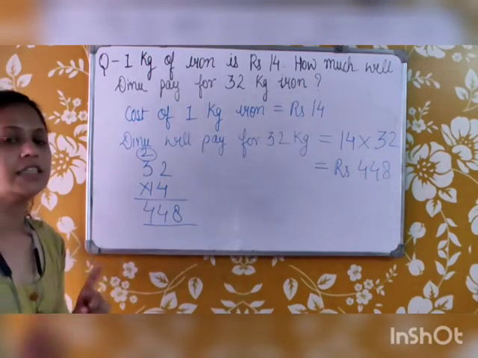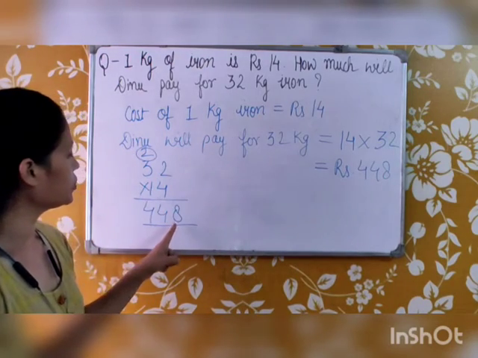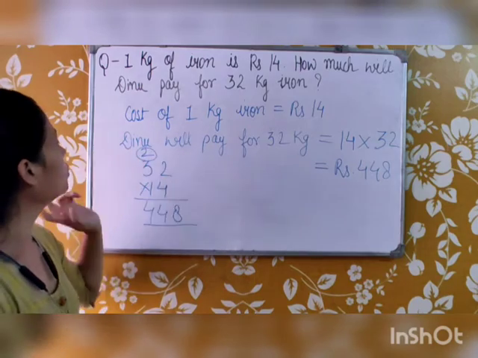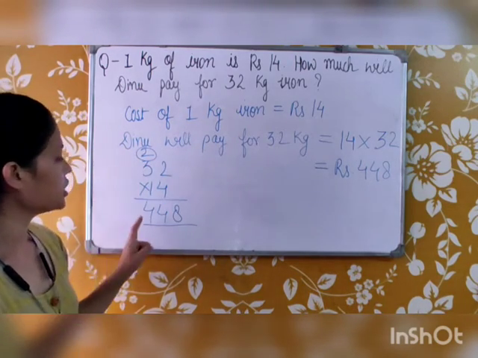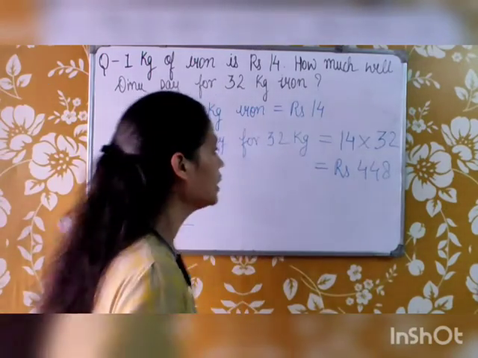Here you have to learn the table. If you know the table, you know that 14 into 2 is 28, 8 here and 2 in carry. Then 14 into 3 is 42 plus 2, 44. So the answer is rupees 444.